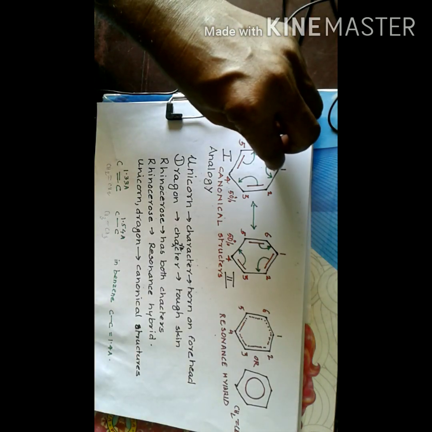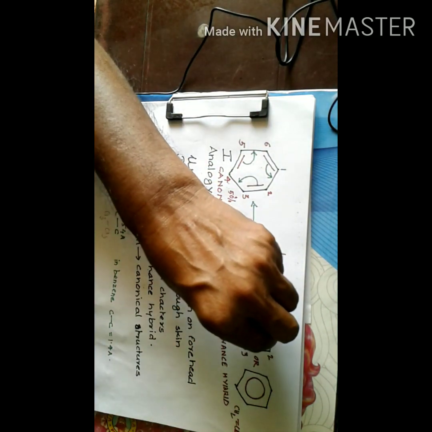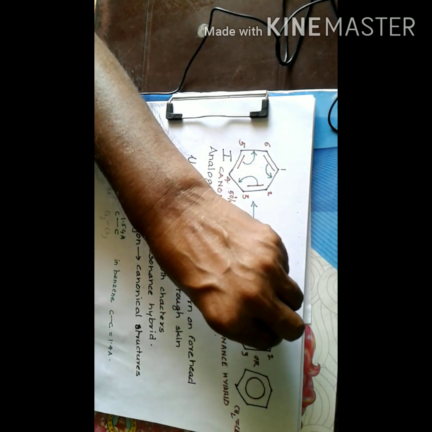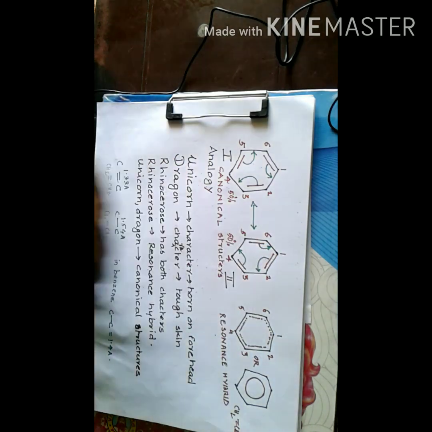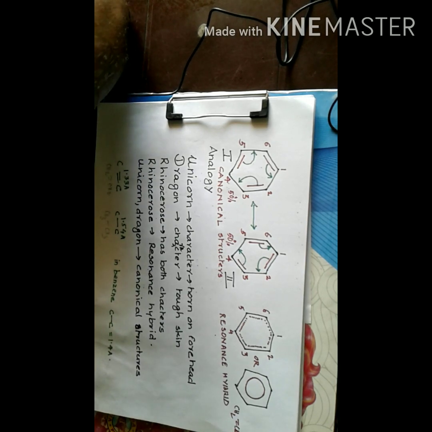Initially the pair was restricted to a pair of carbon atoms in the canonical structures or unreal structures, but in the real structure the electron pair is moving over the entire carbon skeletal structure, so that all the electron pairs are embracing all the carbon atoms.